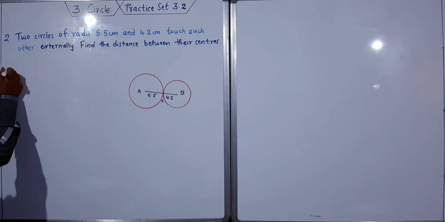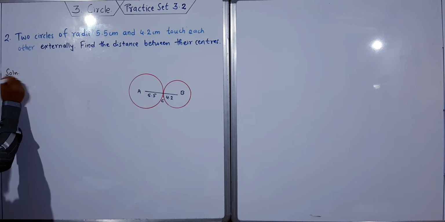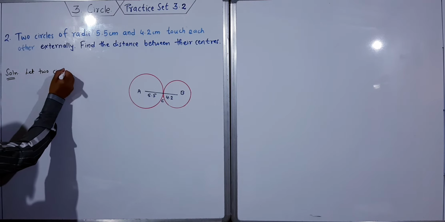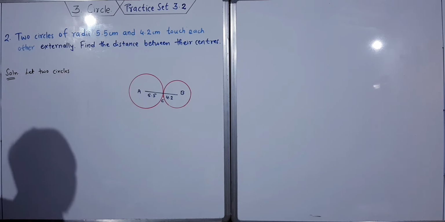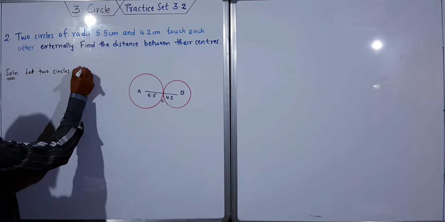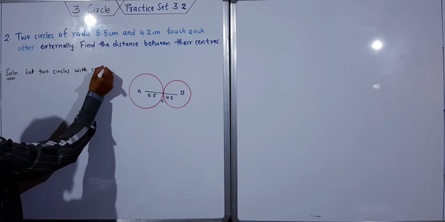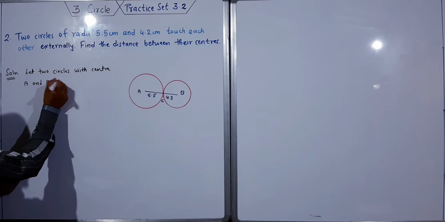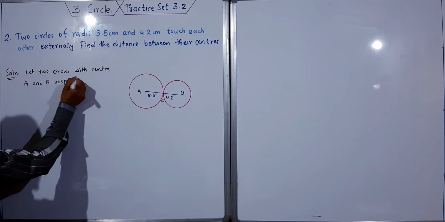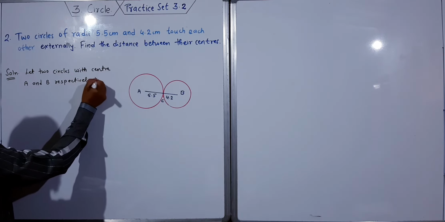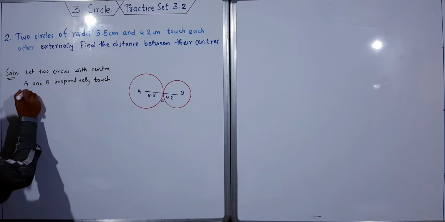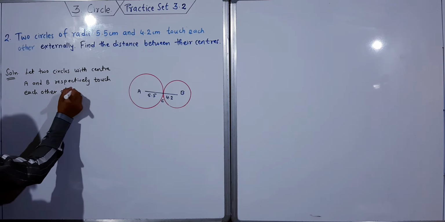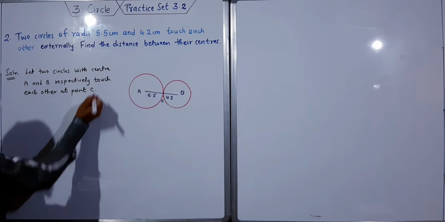Solution: let two circles with center A and B respectively touch each other at point C, as shown in the figure.